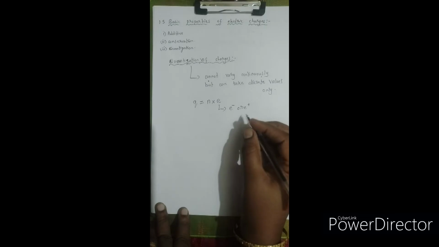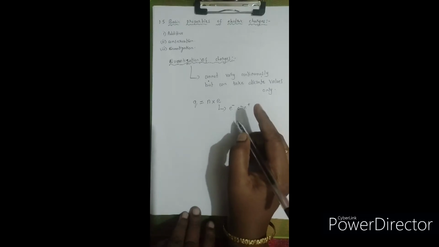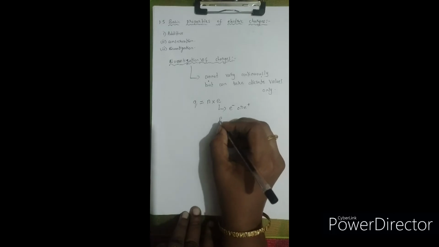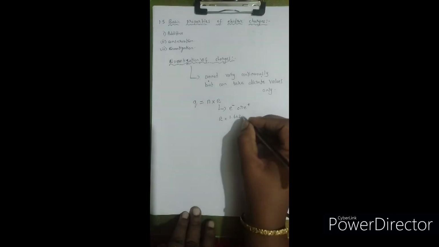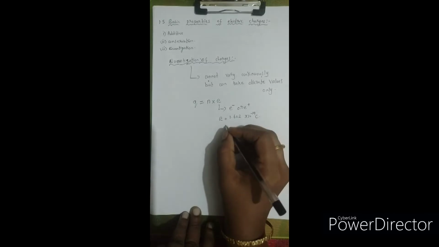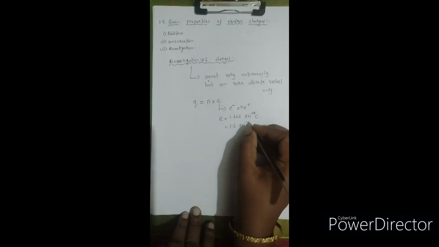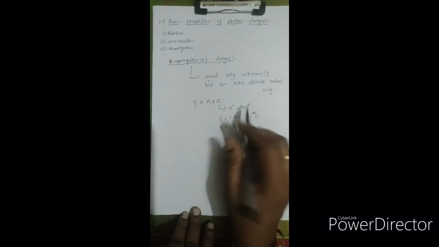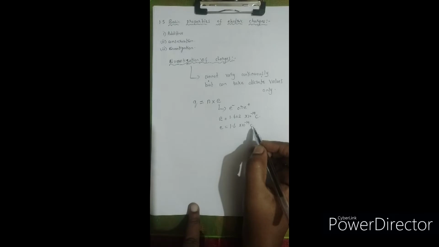Whatever it is, the magnitude of the charge of the electron and the charge of the proton is the same. That is, the E value is 1.602 into 10 to the power of minus 19 coulomb. This is usually written as 1.6 into 10 to the power of minus 19 coulomb.